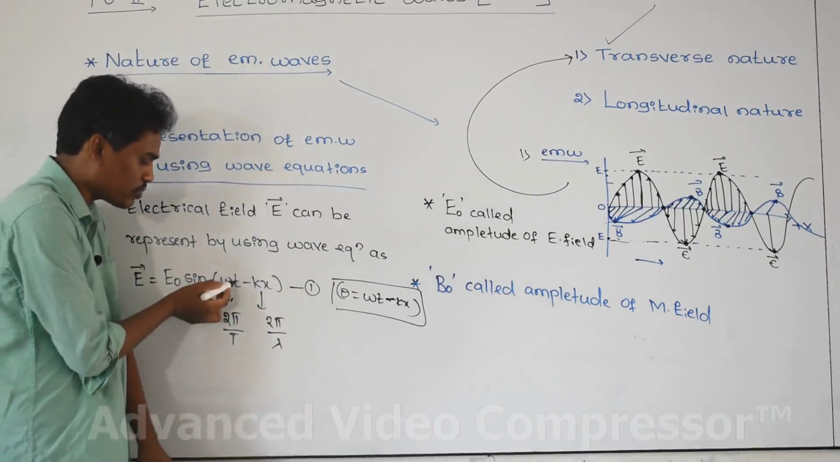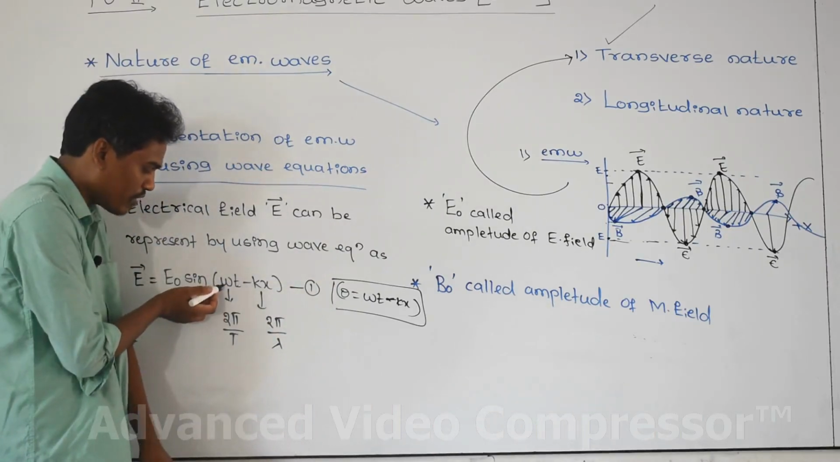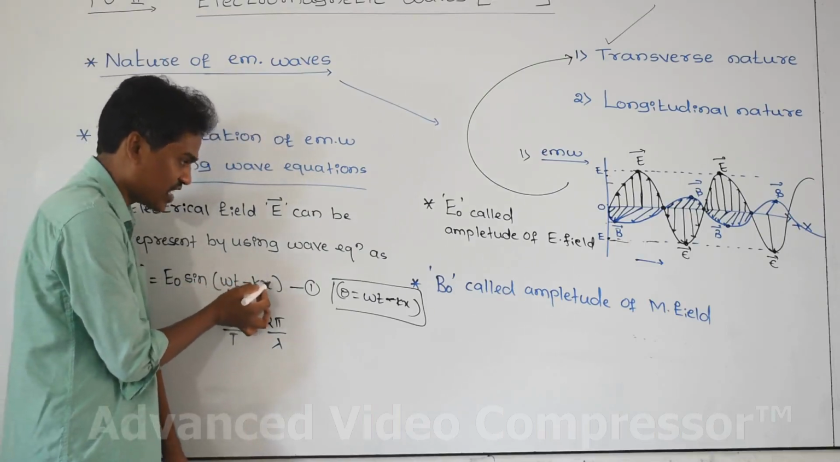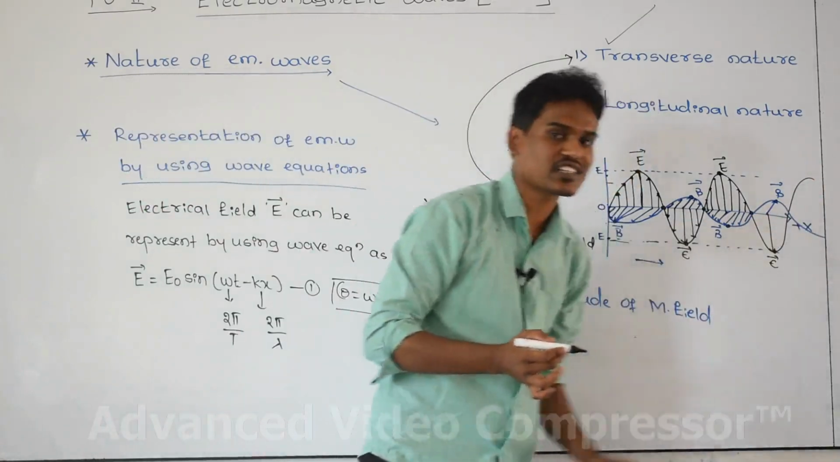Number of waves with respect to time, number of waves with respect to distance. X is a distance because this is the x axis, which means x is a distance.